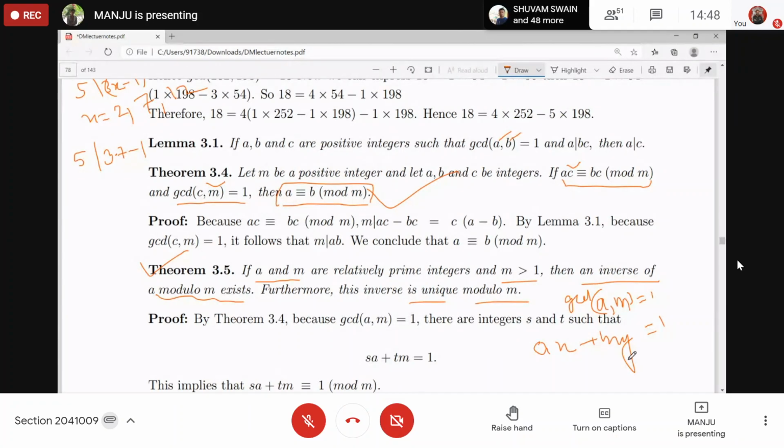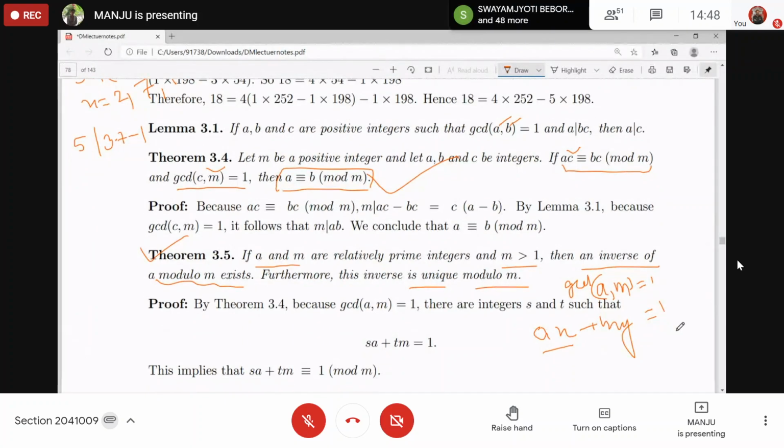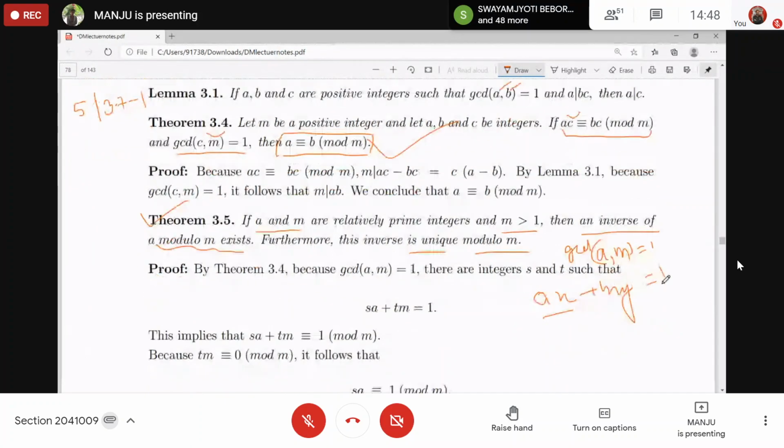Now, apply mod M on both sides. My is a multiple of M, so it is divisible and will give remainder 0. What about AX? We don't know. What about 1? 1 is divisible by 1 only, but M is greater than 1, so it will be 1.